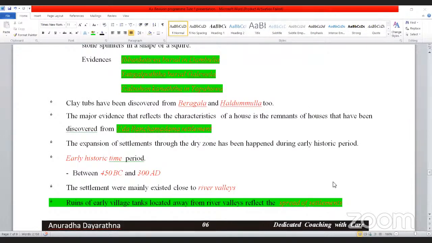So when we want to find out how their settlements were spread throughout Sri Lanka, we have to observe the ruins of early village tanks, because in every village there was a tank. Though the village had been destroyed, the ruined tanks are still there in the dry zone. So when we observe the spread of these ruined village tanks, we can see how the settlements were spread.